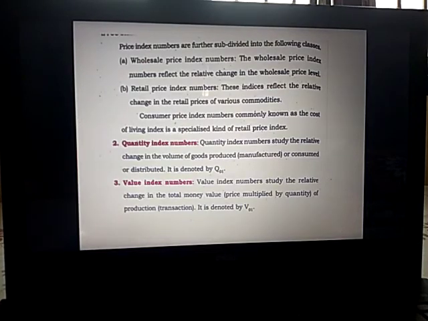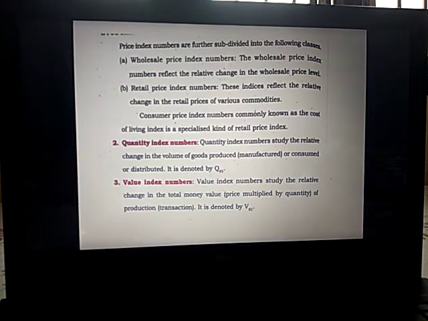Price index numbers are further subdivided into the following classes. The first one is wholesale price index numbers. The wholesale price index numbers reflect the relative change in the wholesale price level. Retail price index numbers: these indices reflect the relative change in the retail prices of various commodities. Consumer price index numbers, commonly known as the cost of living index, is a specialized kind of retail price index.